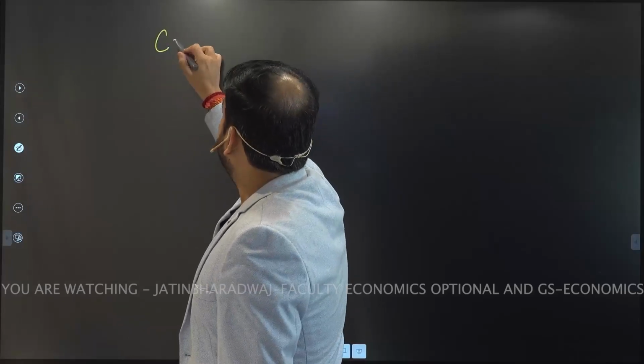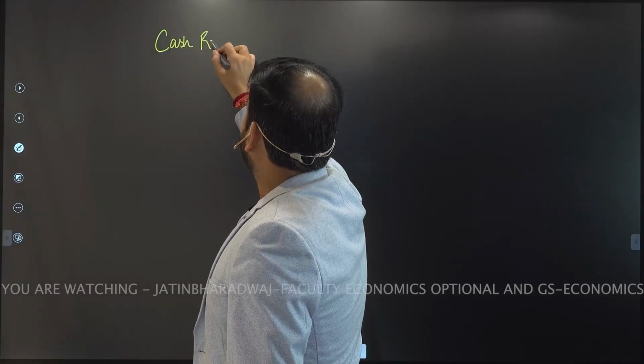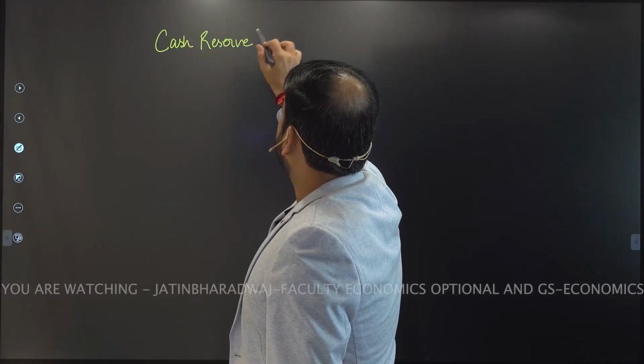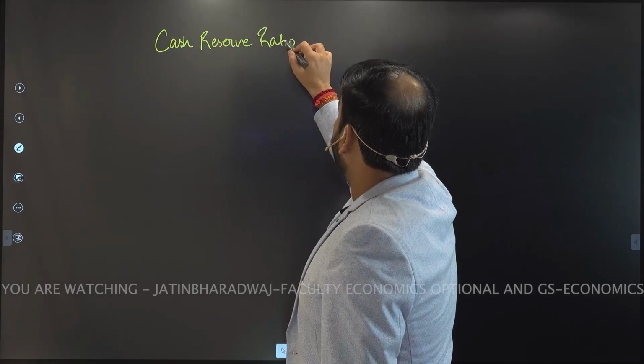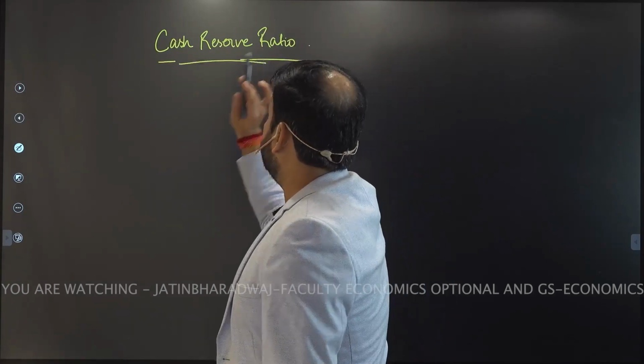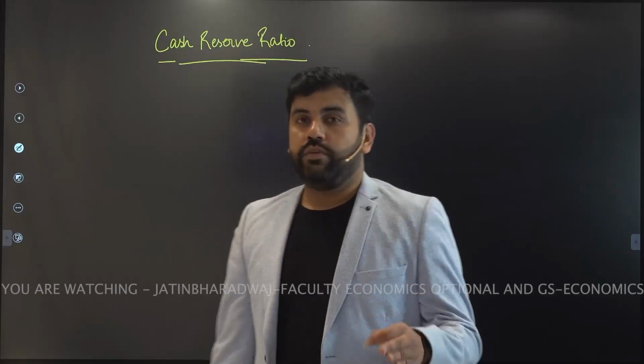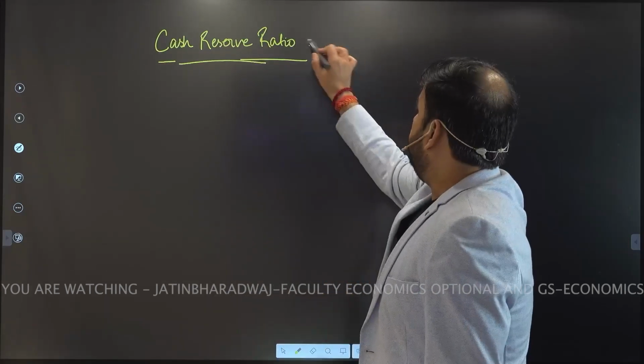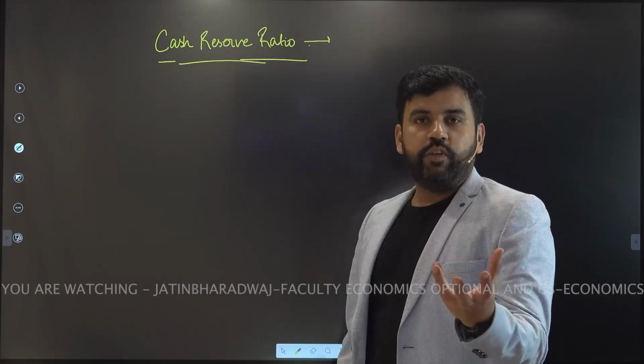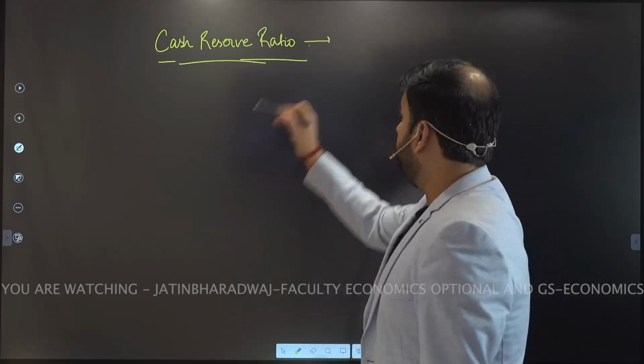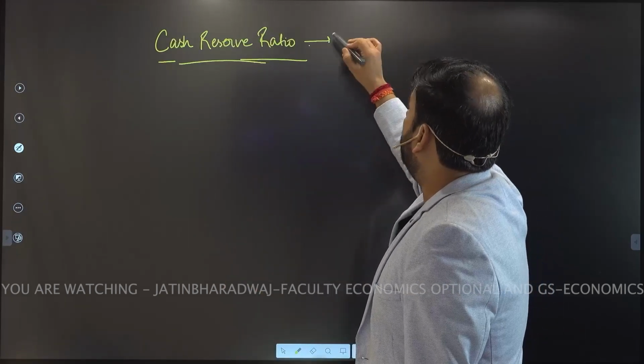Let's start with cash reserve ratio, CRR. Now cash reserve ratio is a statutory provision, right? It is mentioned in the law. Where? It is mentioned in the law.